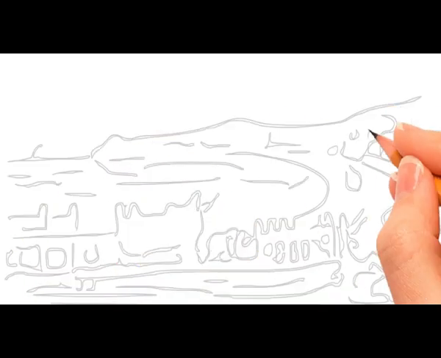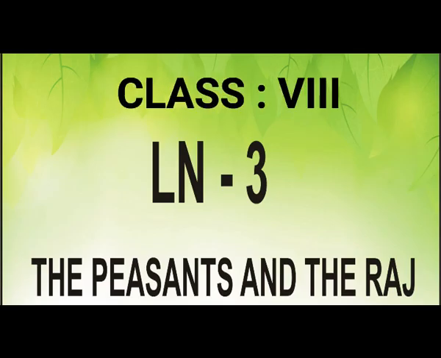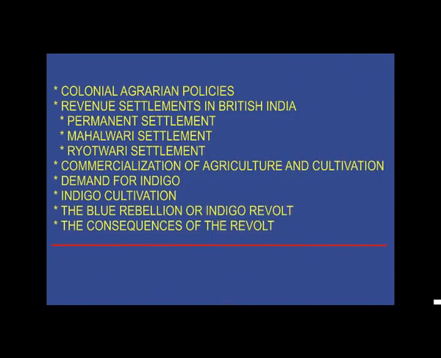Today I will teach you the third chapter of history, that is the peasants and the Raj. In this chapter you will study about colonial agrarian policies, revenue settlements in British India, that is permanent settlement, Mehalwari settlement, Rayatwari settlement, commercialization of agriculture and cultivation, demand for indigo, indigo cultivation, the Blue Rebellion or Indigo Revolt, the consequences of the revolt. So, children, let us begin the chapter.